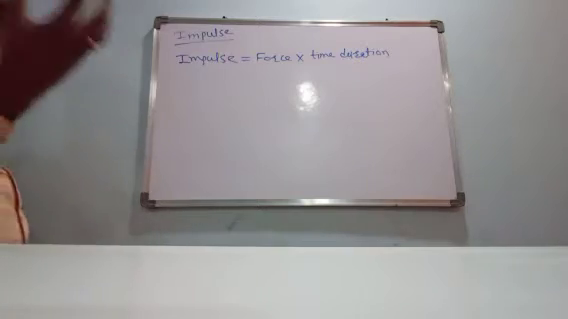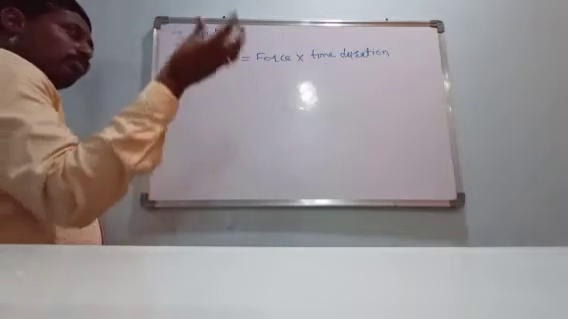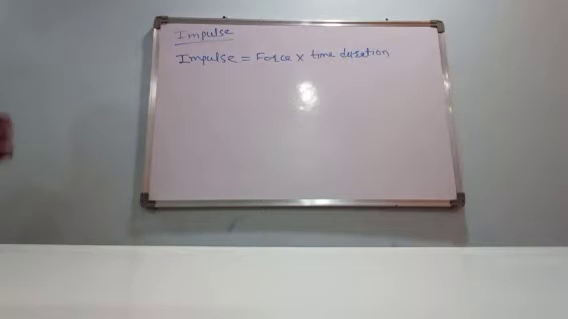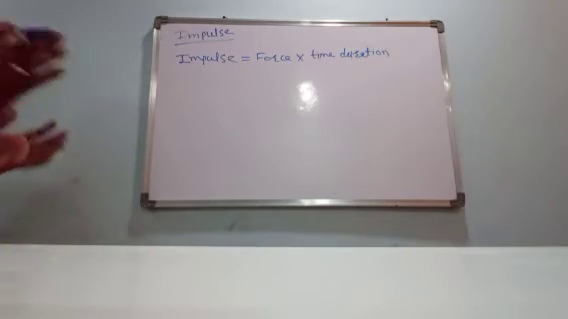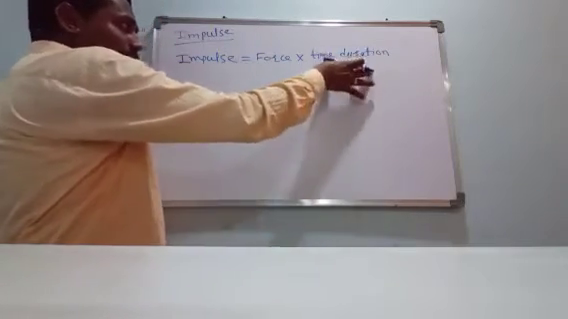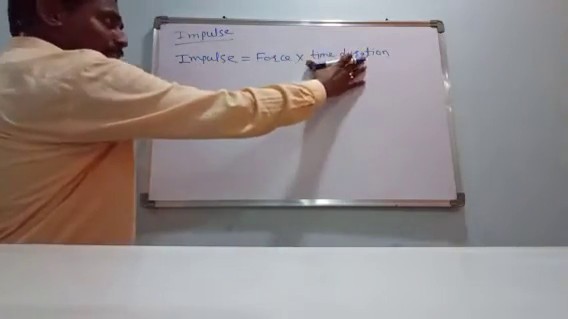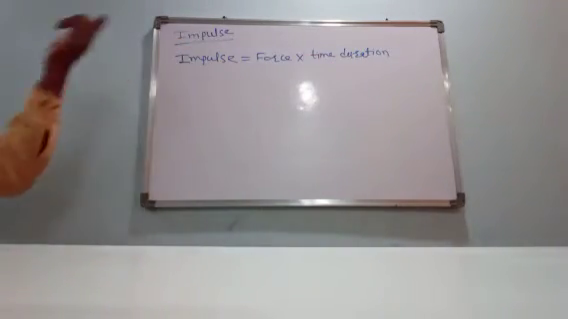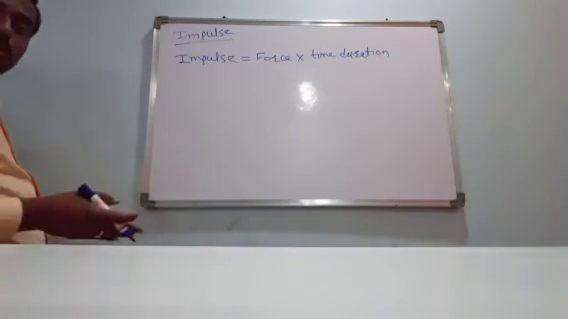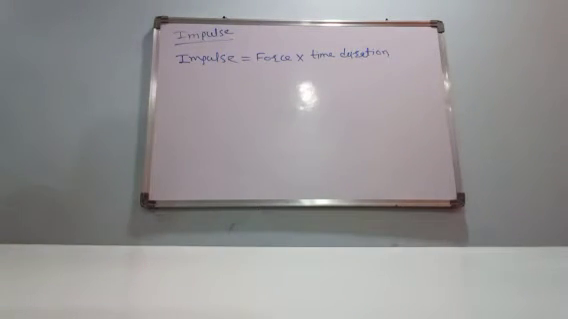In that case, the force applied on the wall and the time duration for which the force is applied can't be found out separately. Therefore, their product, the force and the time duration for which the force is applied on the object, is known as impulse. Impulse is nothing but the force applied and the time duration for which it is applied, their product.